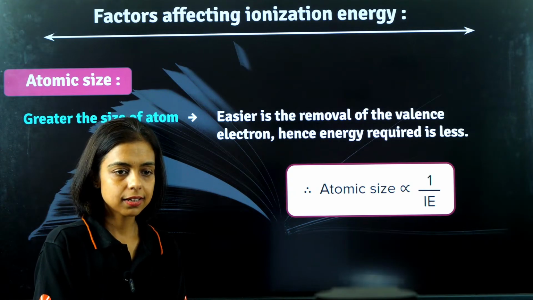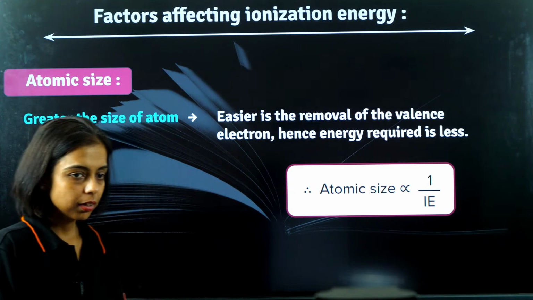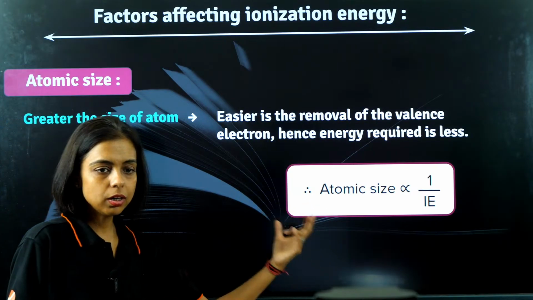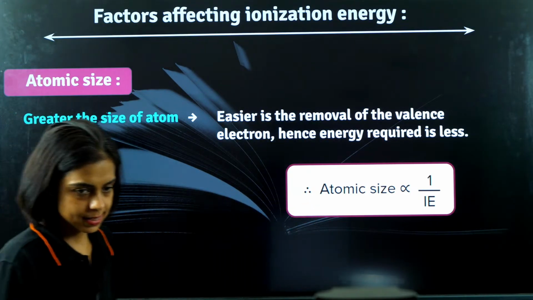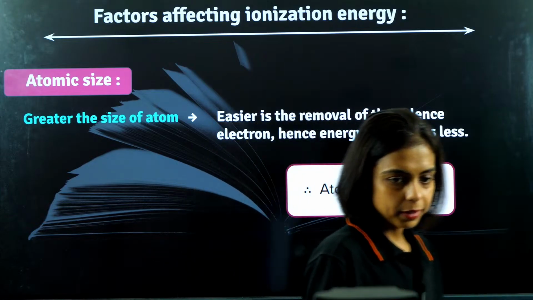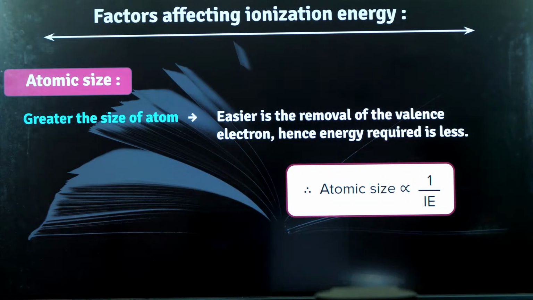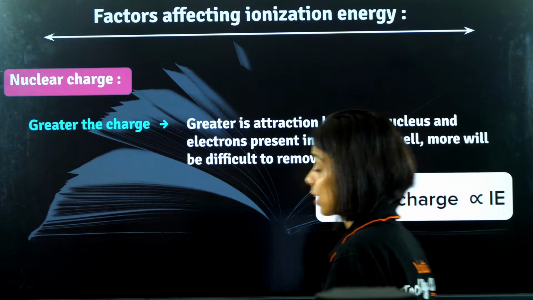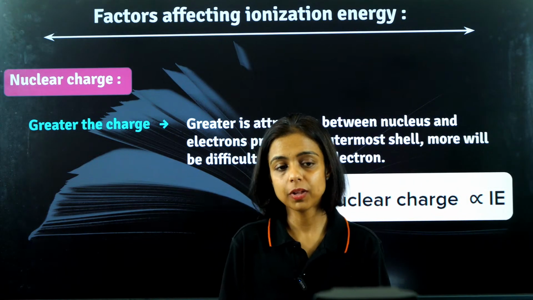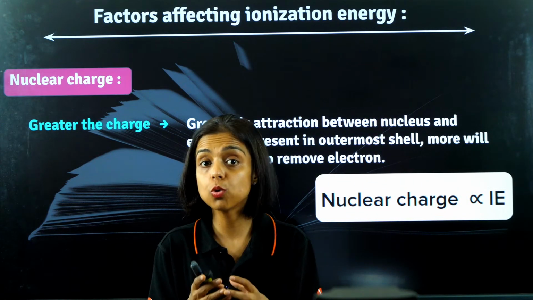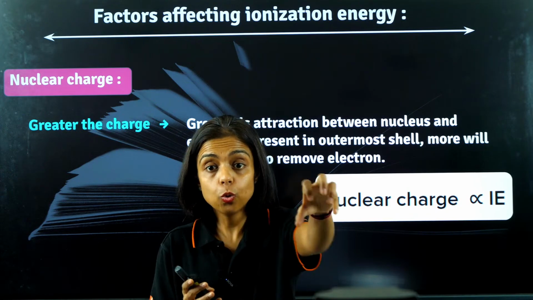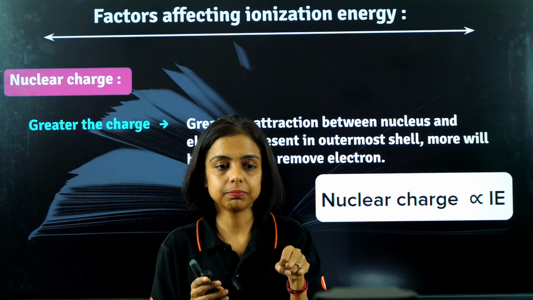Got it, guys? Yes. Atomic size more, ionization energy less. Perfecto. Now the next factor. What should be the next factor? Of course, nuclear charge, ma'am. If the nucleus is strong, it has more charge. It will hold the electron tightly inside an atom.